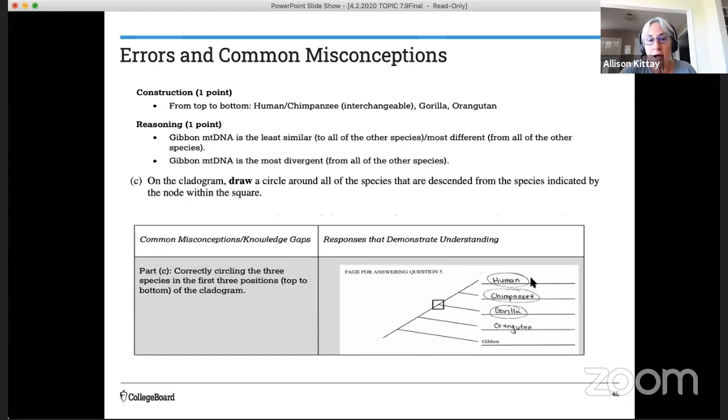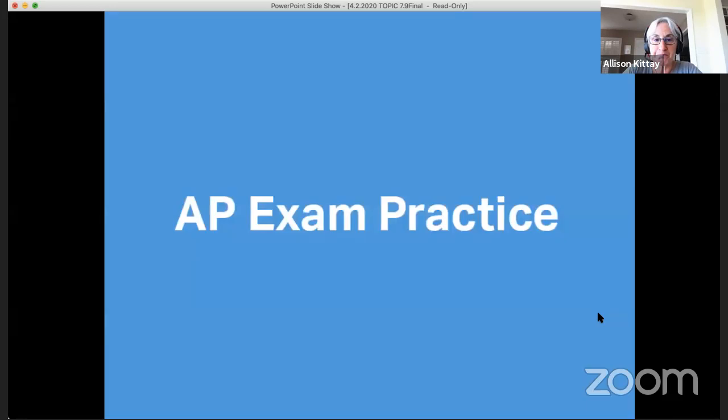However, where the error and misconception came, you were supposed to correctly circle the 3 species in the first 3 positions of the cladogram to show the ones that are descended from the species indicated by this node. And so it's all of the ones that are above that, which would be the gorilla, the chimp, and the human. And students had a difficult time doing that. So that was a knowledge gap on this one.